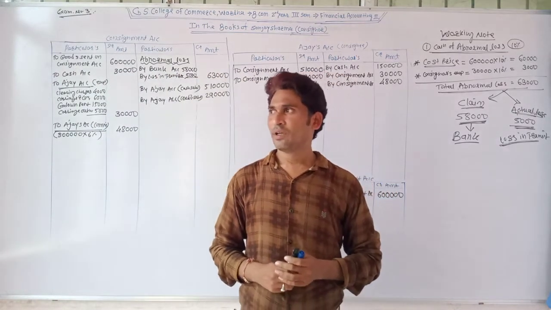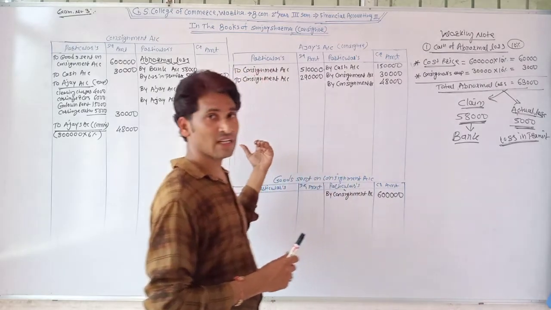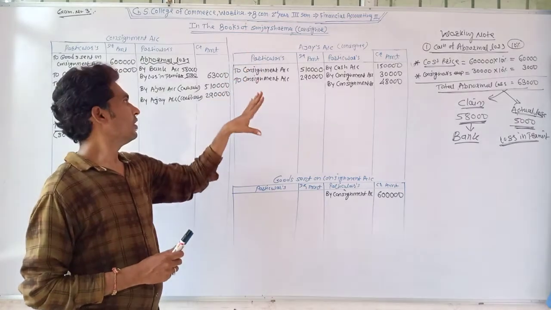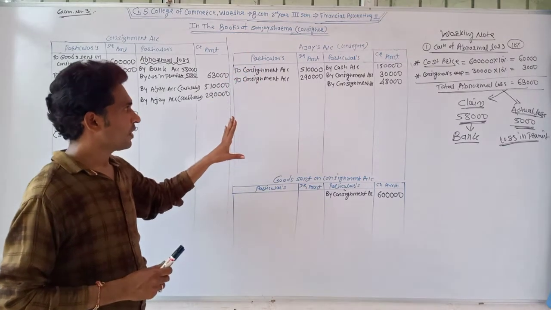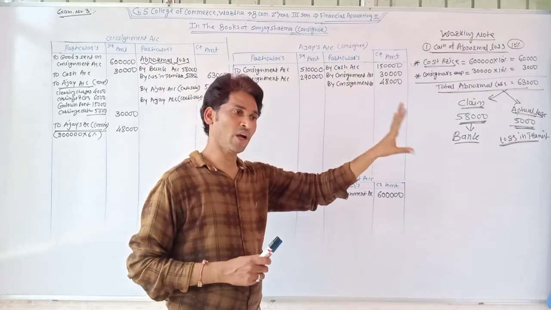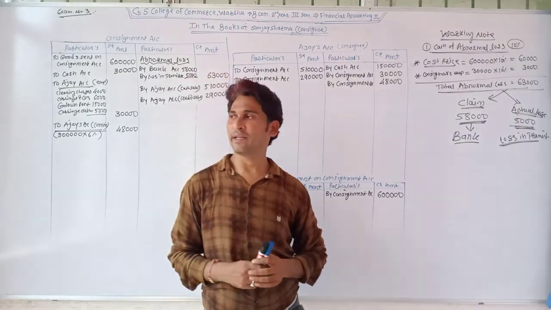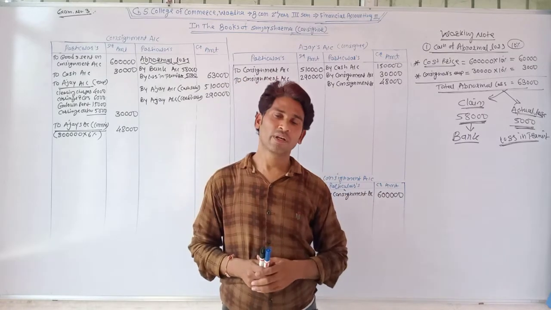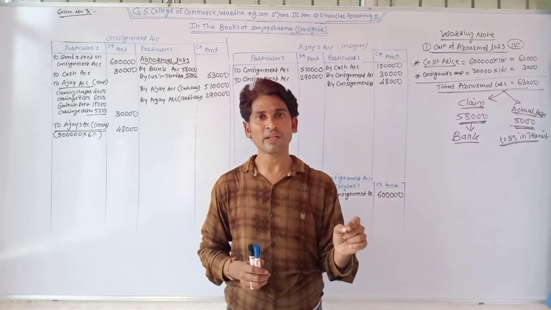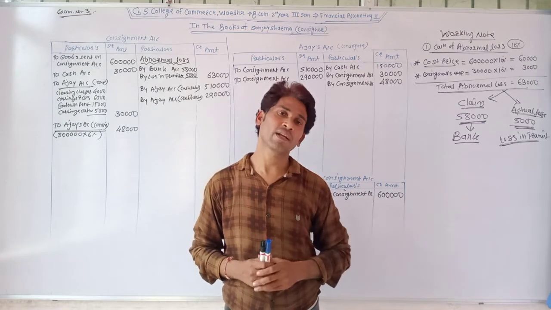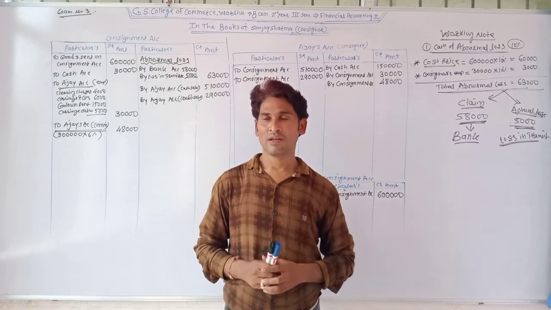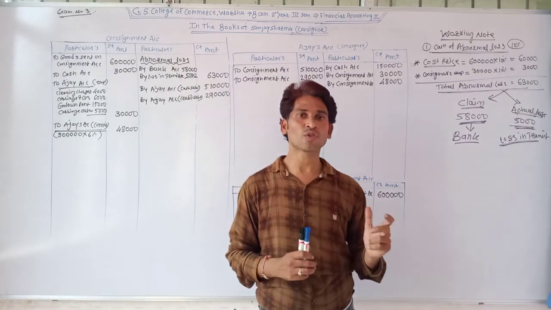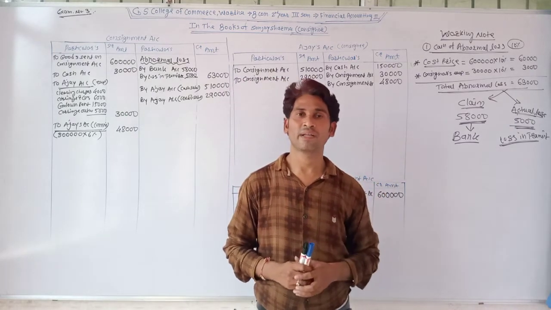After that, the consignee, Ajay, has sold total goods, some goods on cash and some goods on credit. At the end, the consignee Ajay recovered the total amount from its debtors, excepting Pankaj Kumar, to whom it has sold goods of rupees 12,500.